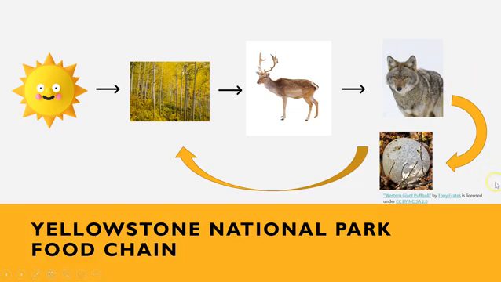Now again, our decomposers are so very important. If the wolf were to die or the elk, well, the remains of the elk are left behind after the wolf kills the elk. By the way, other animals are going to come and feed off of the elk carcass, or the dead body of the elk. The wolf doesn't eat all of the body, but some scavengers, different types of birds, coyotes, other animals will come and feed off the carcass of the elk that the wolf has left behind.